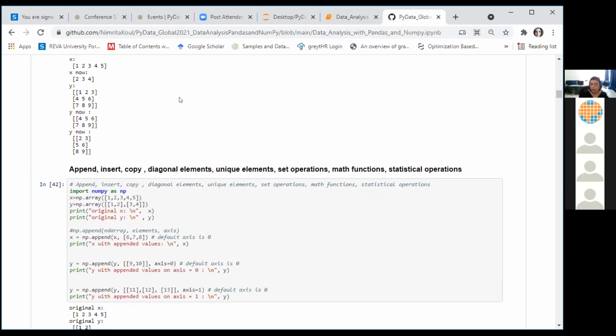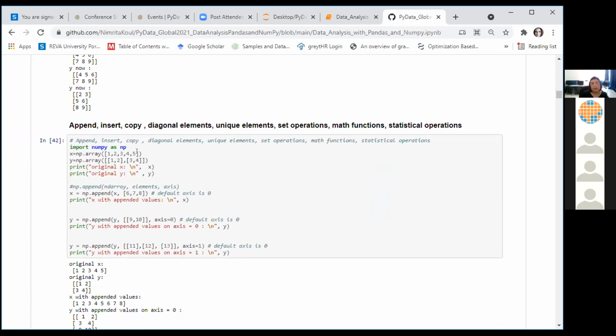Next we will look at some operations which help you to modify the contents of your array, by inserting more elements or by appending to the previously present elements. A lot more functions we will see. So we have created two arrays here, X and Y. X is a flat array, Y is a two-dimensional array. I can use the append function, which again is a built-in function for adding more elements to X. The syntax is very clear and very simple.